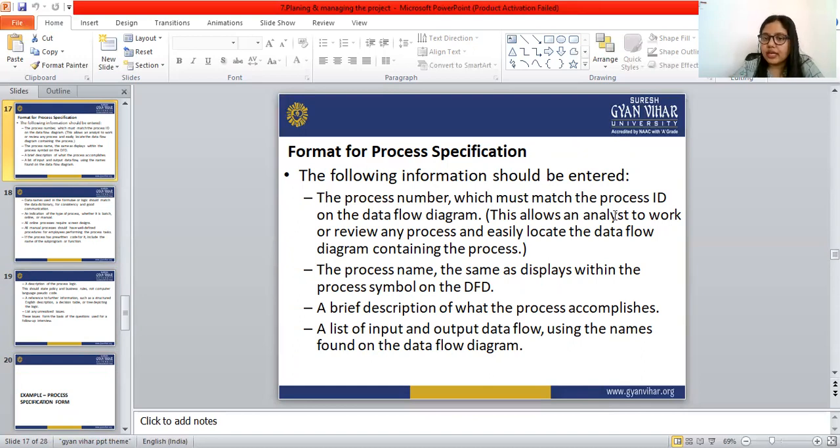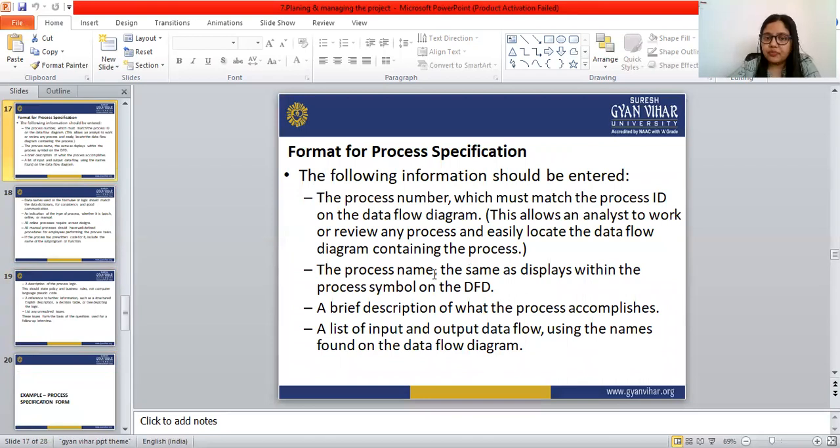This matching allows an analyst to work on or review any process and easily locate the data flow diagram containing the process.